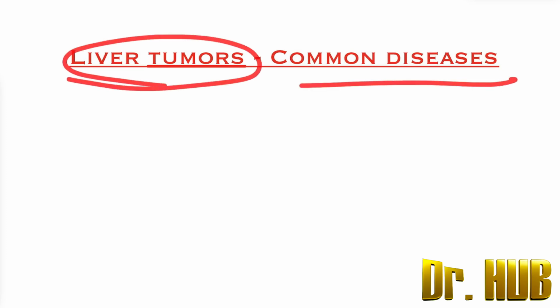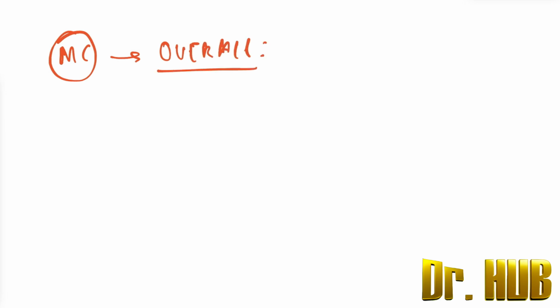Liver tumors and their common diseases. So we're looking at some very important points. What is the first most common tumor overall? Overall, the most common tumor is nothing but the metastatic tumor. It is the metastatic tumor.